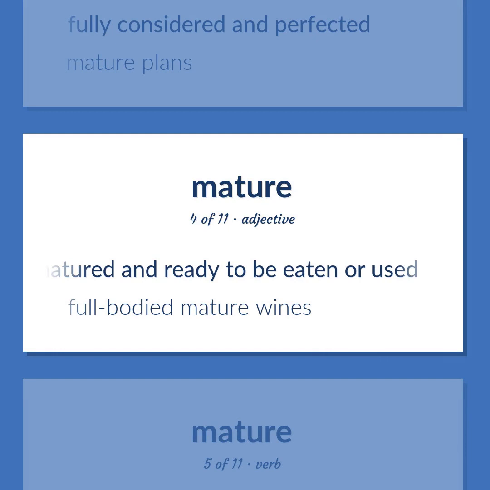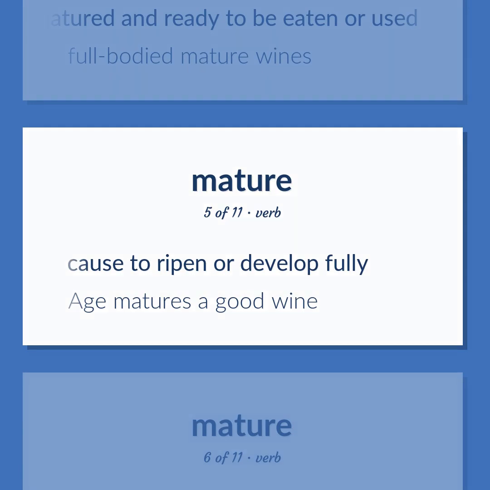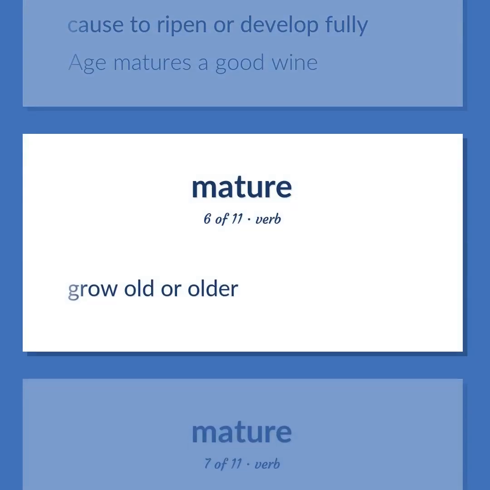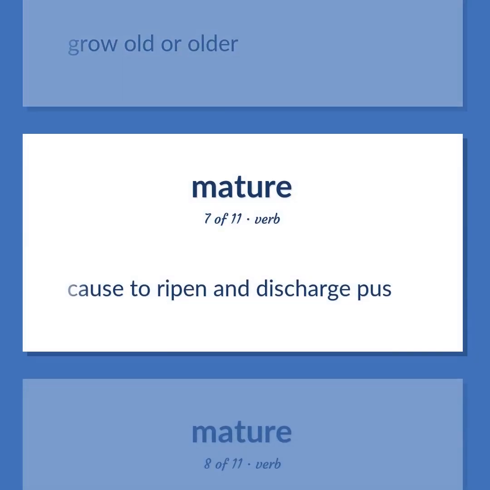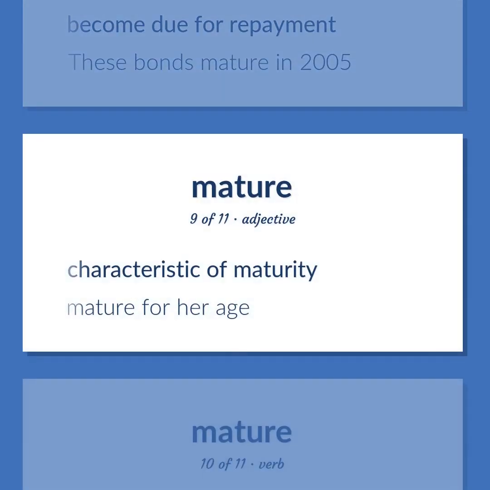Full-bodied mature wines. Cause to ripen or develop fully. Age matures a good wine. Grow old or older. Cause to ripen and discharge pus. Become due for repayment. These bonds mature in 2005. Characteristic of maturity. Mature for her age.